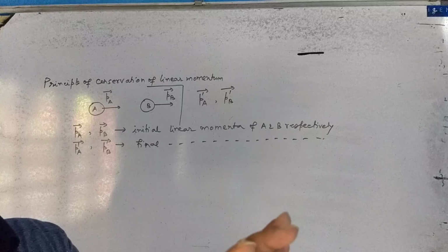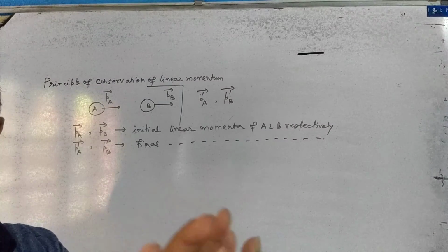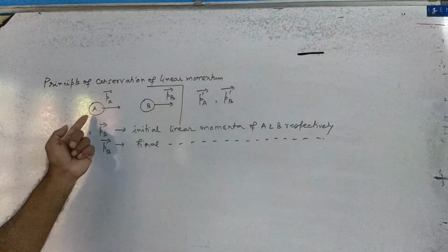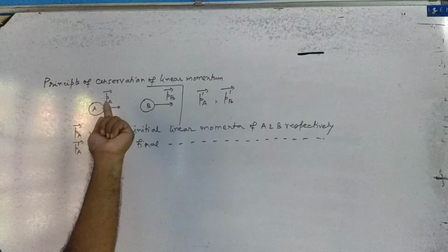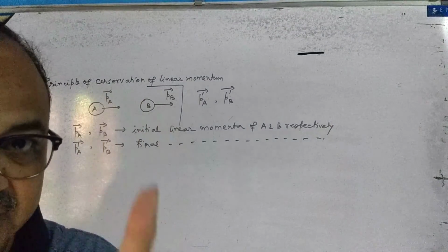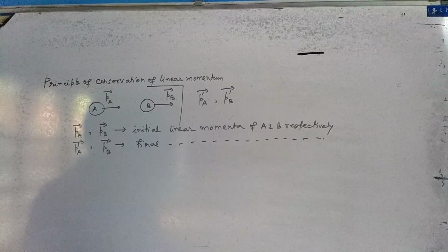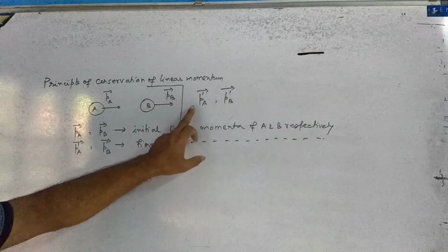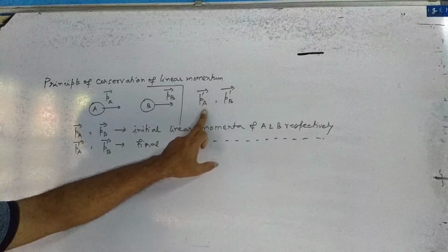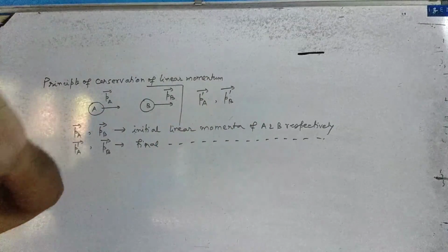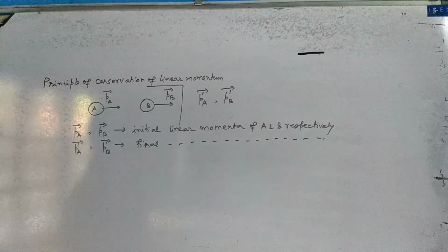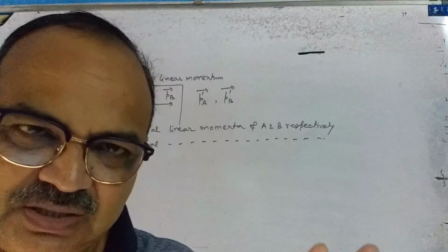Action and reaction forces will be acting on both. Suppose A is giving an action, B will give the reaction according to Newton's third law. After that, their momenta change. Their momenta become PA vector dash, PB vector dash. These are the final linear momenta. I hope you have understood the condition.